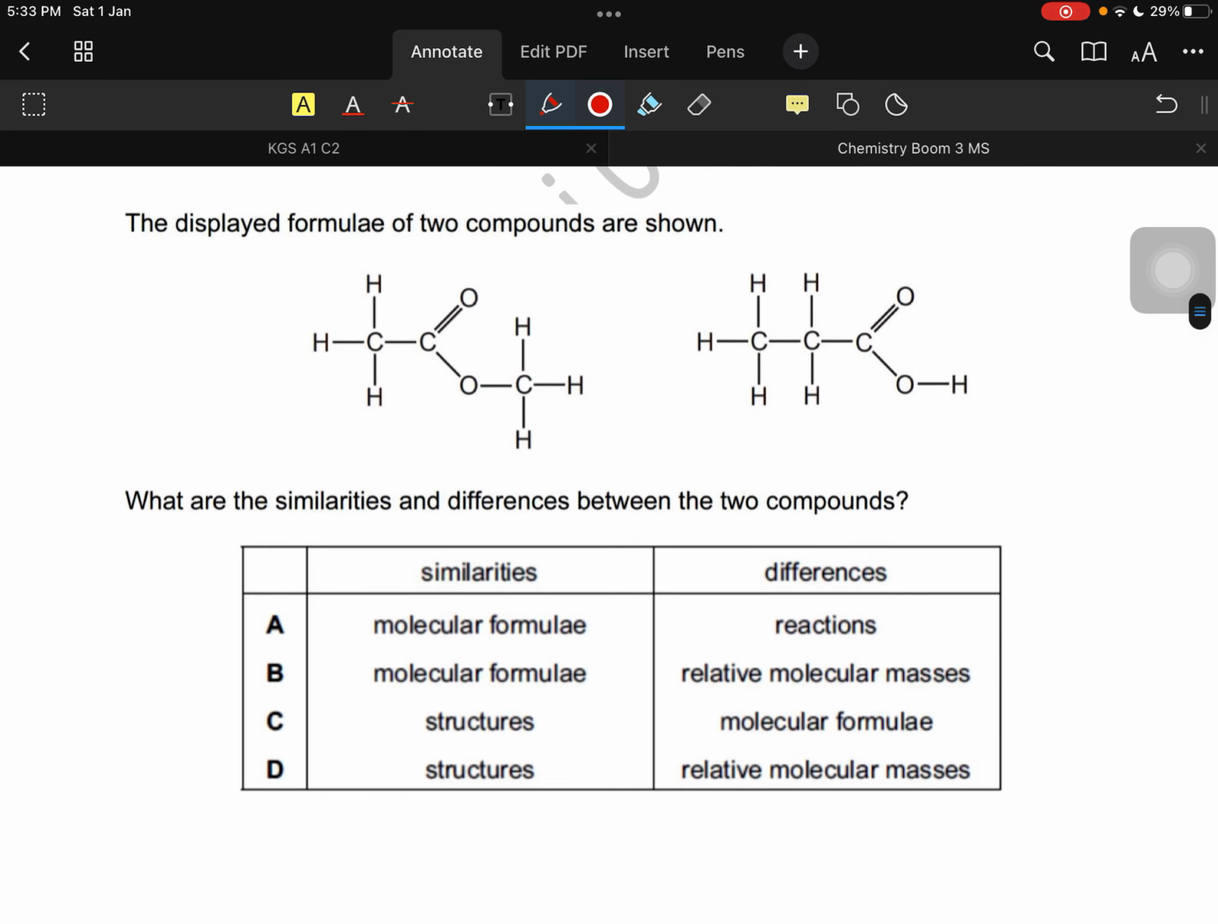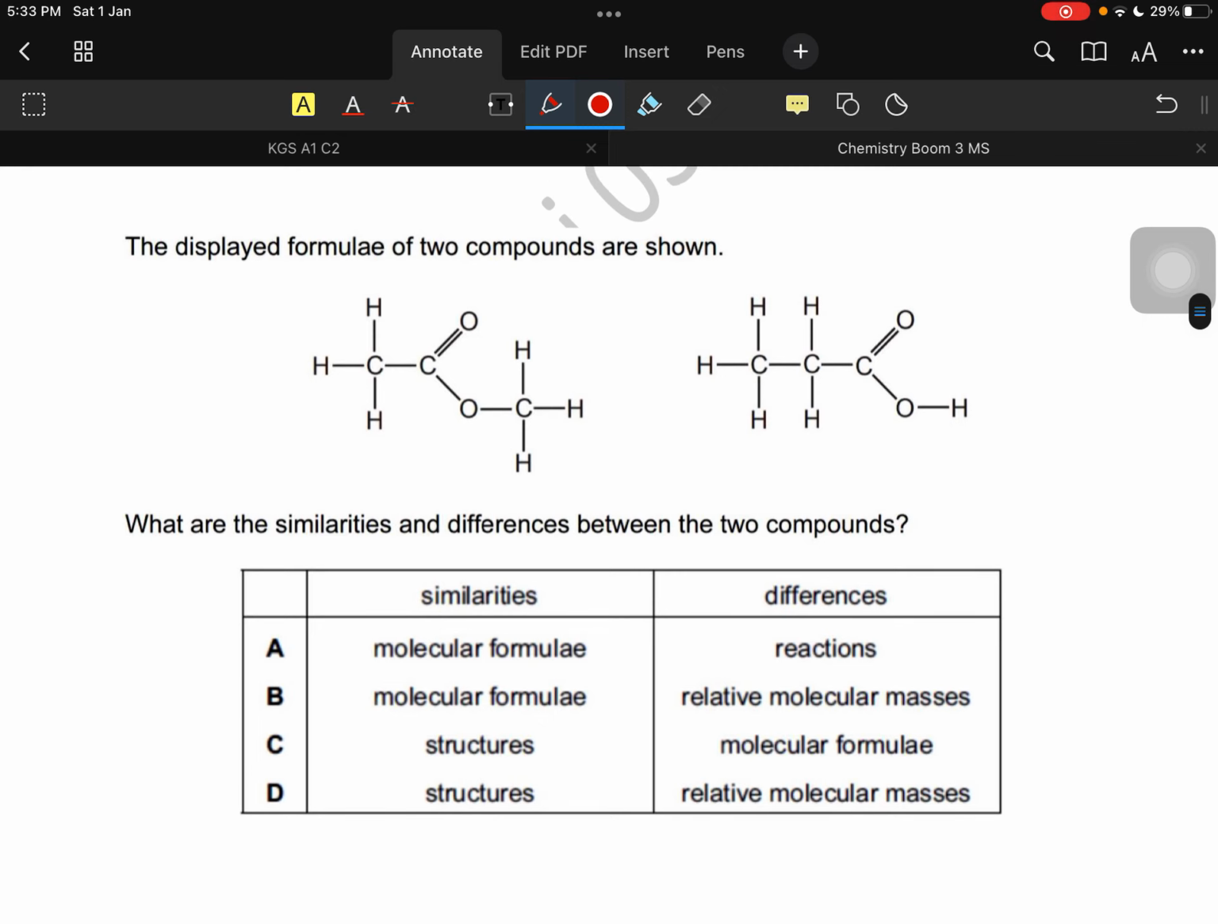Yeah, let's try this one. The displayed formulae of two compounds are shown. What are the similarities and differences between the two compounds? We haven't tried oxygen at any point in the structures, but let's see what the similarities and differences are. This one seems to have an oxygen-carbon double bond. This one also has it. This has OH over here, but this doesn't have OH, so it's just O. I think that's different. What is different is the structures. They have different structures, but apparently their formula seems to be the same. See, 1, 2, 3 carbons, so it has 3 carbons over here.